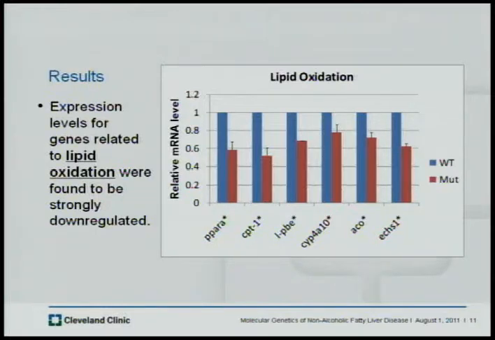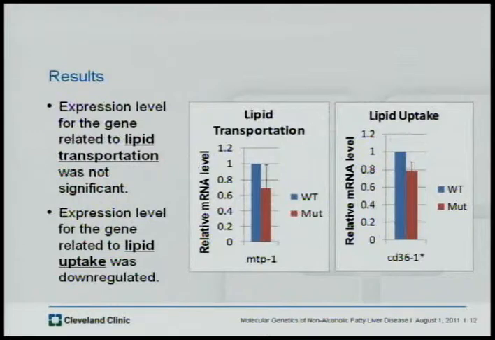From the graph, the genes showed a downregulated trend. Furthermore, all genes were statistically significant. Expression levels for genes related to lipid transportation were not statistically significant, but the expression level for the gene related to lipid uptake was downregulated.